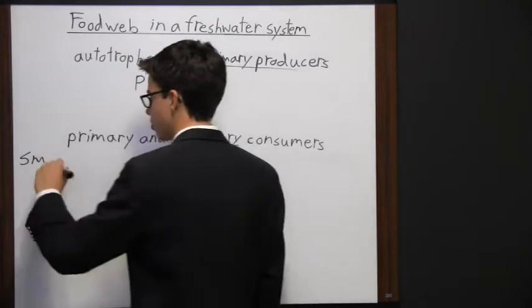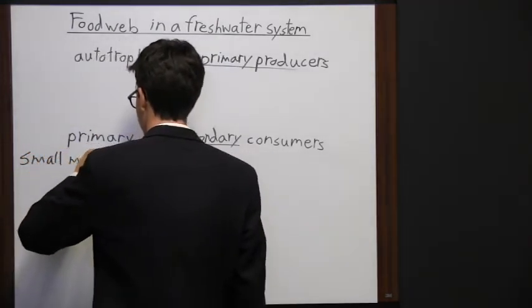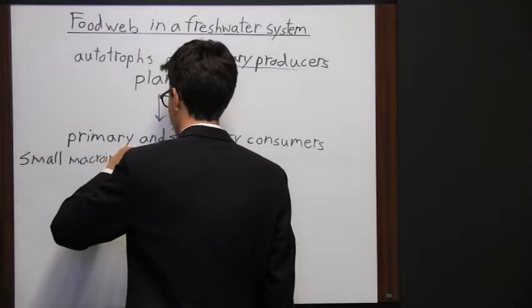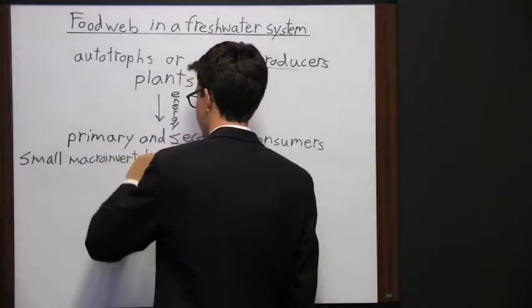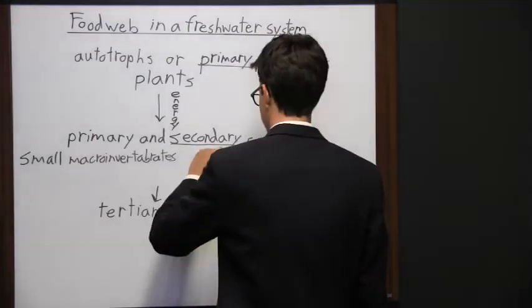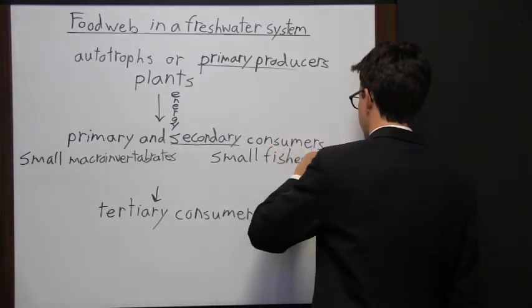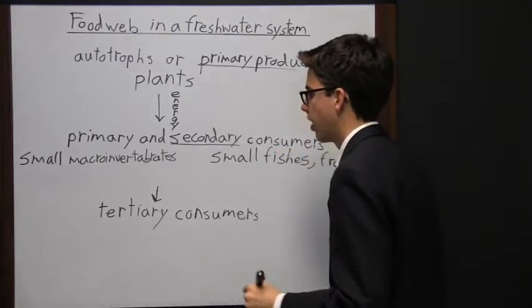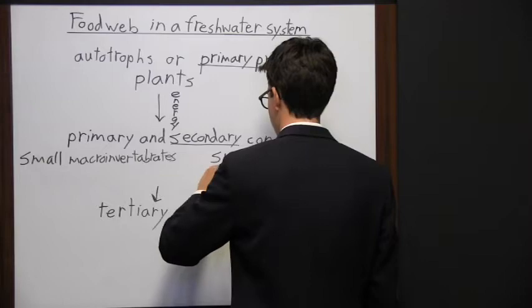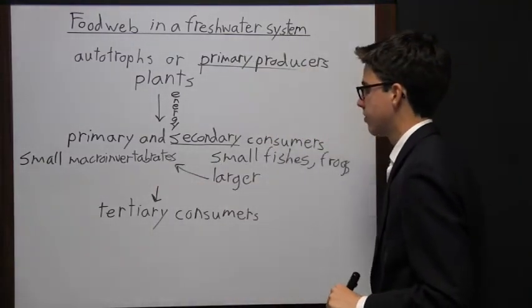So primary consumers are small macroinvertebrates. So these are organisms without a vertebrae, but they are visible. And then the secondary consumers are going to be small fishes, frogs, as well as larger macroinvertebrates.